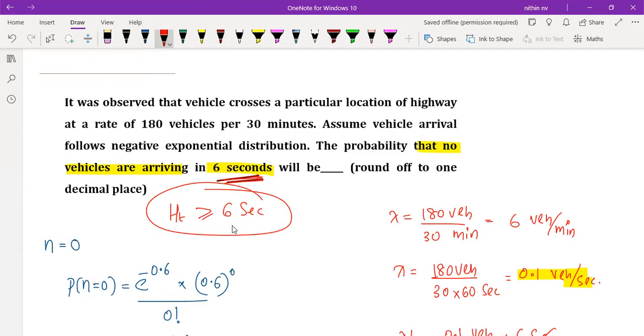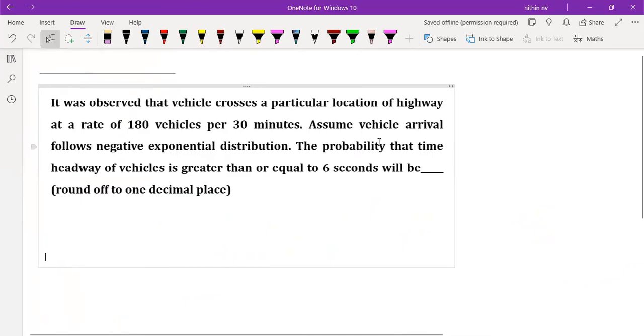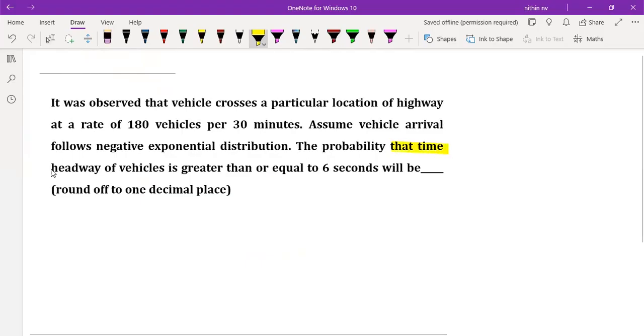Okay, they have taken or they will be having a time headway of 7, 8, 9, 10 like that. Understood or not? So the question can be like this also. Same question, same answer it will be. Read the question. What is the probability that the time headway of vehicles is greater than or equal to 6 seconds? What is the meaning of this, guys? The meaning is that the time headway is greater than or equal to 6 seconds.